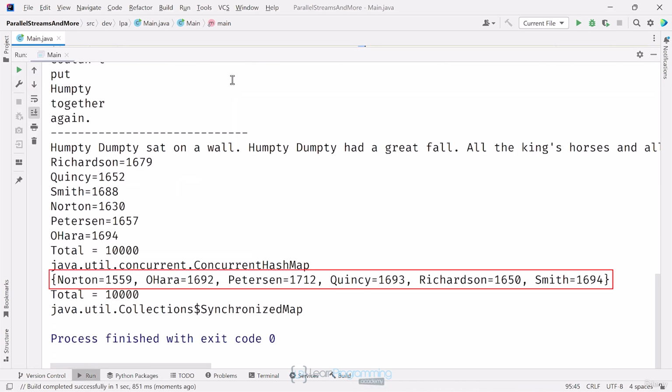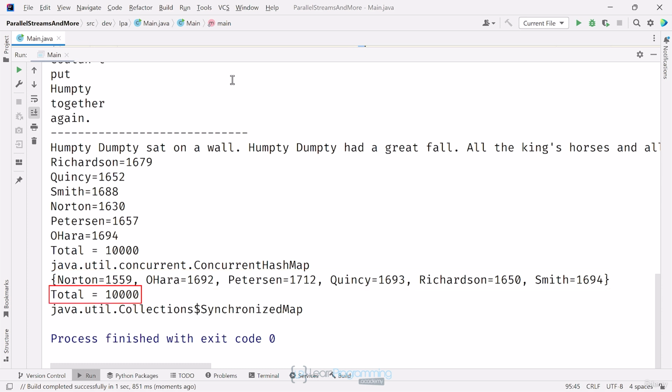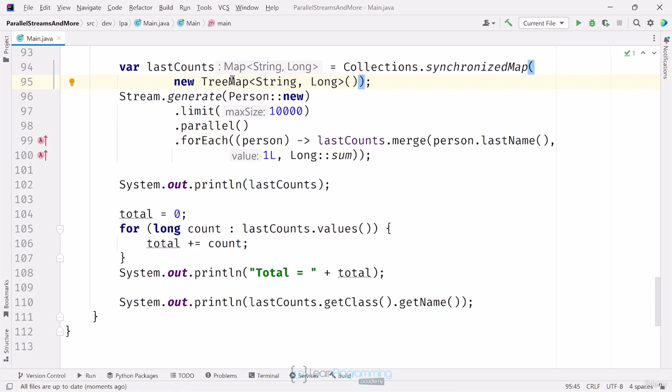Notice that the last names are again sorted, and that this map also has 10,000 records. The type was printed in this output too, and this is a special type on the collections class called synchronizedMap. I'll run the code a couple of times. And here too, you can see I always get 10,000 records back, and I'm not getting any exceptions. So you can see you have several options to choose from.